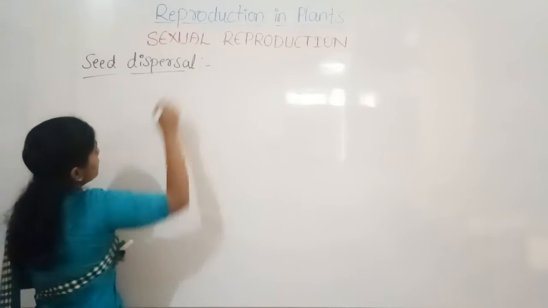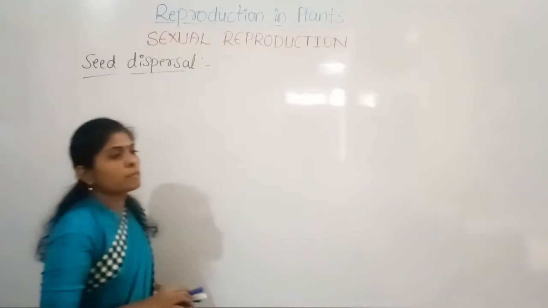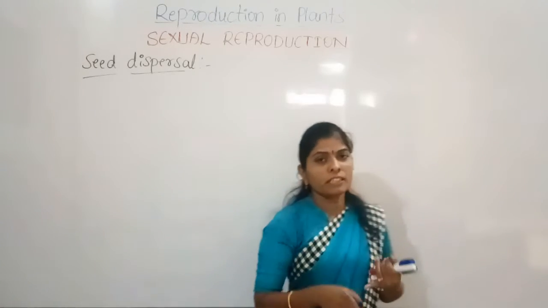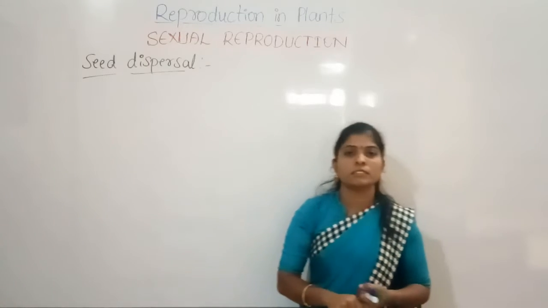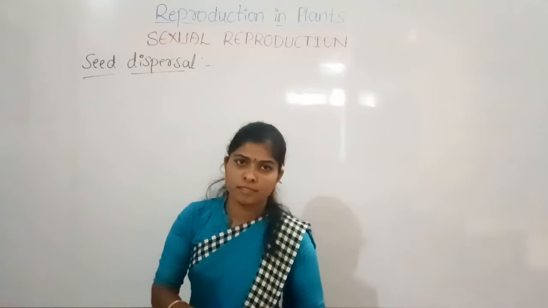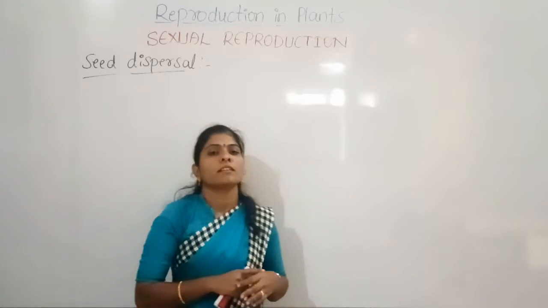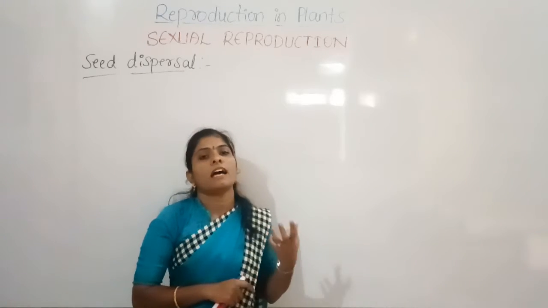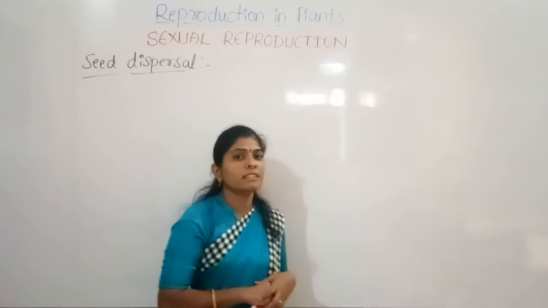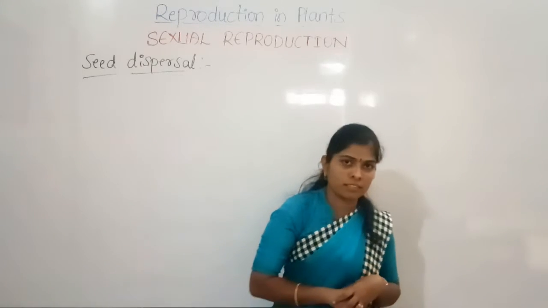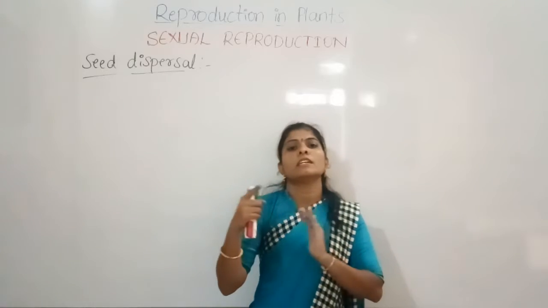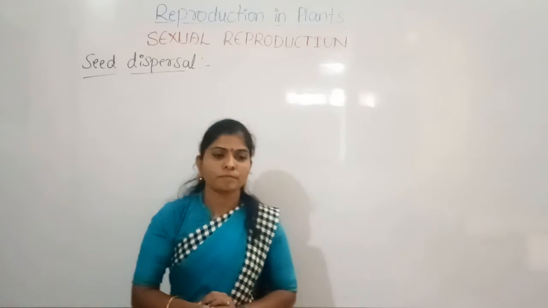So the seed dispersal may take place either by the wind or by the water or by the animals. These animals, water and the air are called the dispersal agents because they help to disperse the seeds.